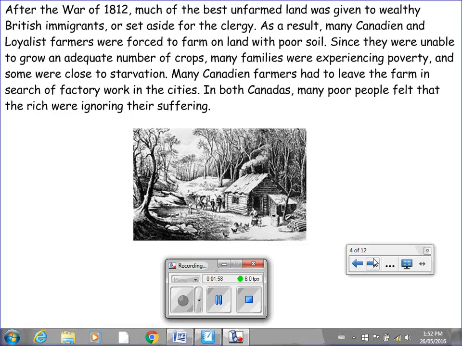After the War of 1812, much of the best unfarmed land was given to wealthy British immigrants or set aside for the clergy. As a result, many Canadian and Loyalist farmers were forced to farm on land with poor soil. Since they were unable to grow an adequate number of crops, many families were experiencing poverty, and some were close to starvation. Many Canadian farmers had to leave the farm in search of factory work in the cities. In both Canadas, many poor people felt that the rich were ignoring their suffering.